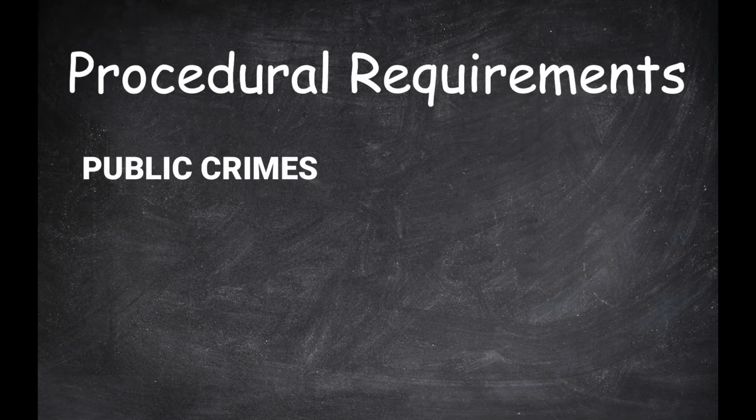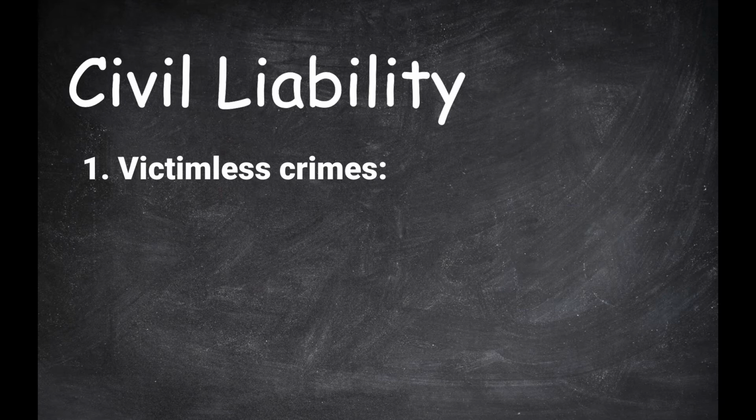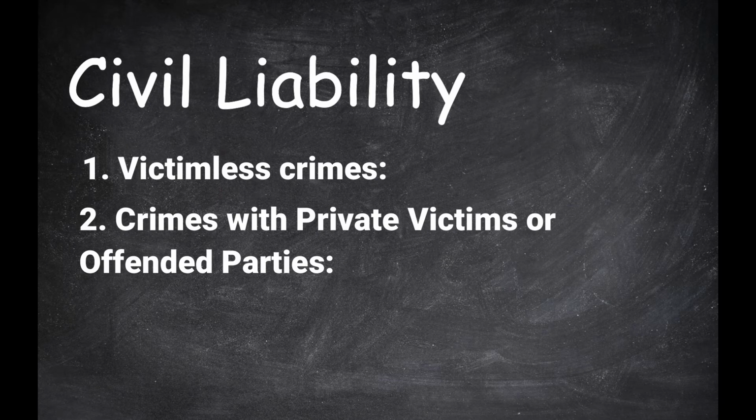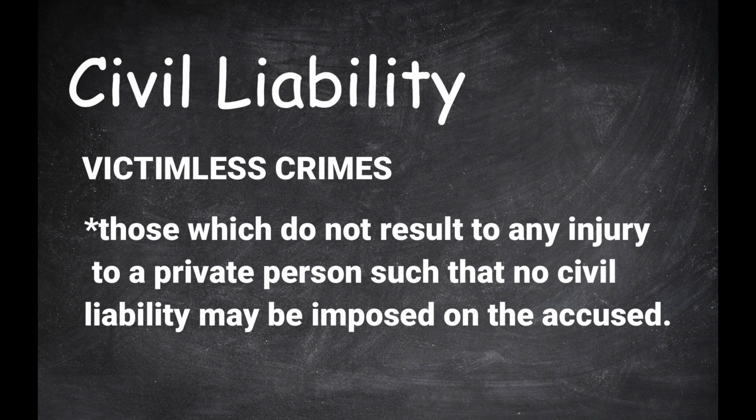Public crimes, those which do not require the intervention of the offended party and which may be instituted, investigated, and prosecuted on complaint of any member of the public or law enforcement agency, according to whether the crime produces civil liability. 1. Victimless crimes. 2. Crimes with private victims or offended party. Victimless crimes, those which do not result to any injury to a private person, such that no civil liability may be imposed on the accused.